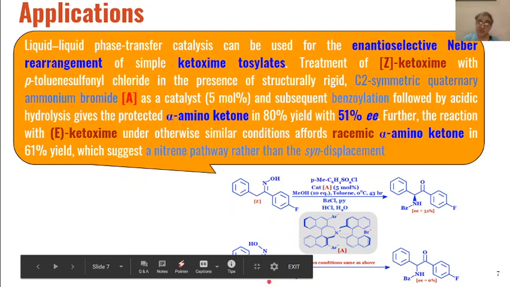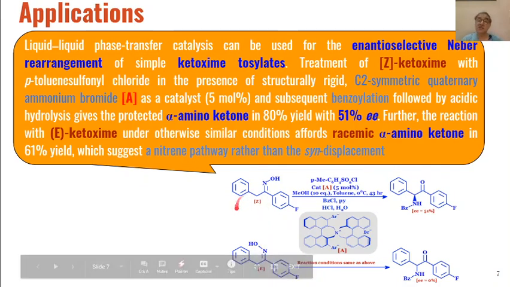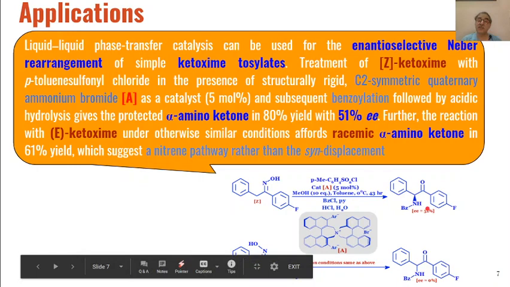So this is the difference between the type of isomer which is used. Z will give us an optically active product, whereas E will give us a racemic mixture, an optically inactive product.